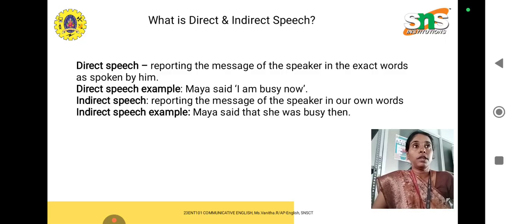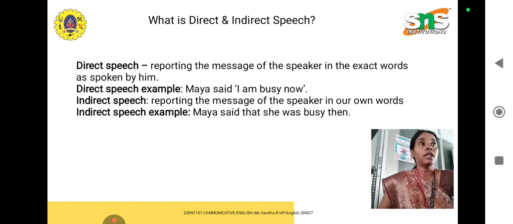In direct speech, the words actually spoken should be in quotes and always begin with a capital letter. If you see the example, you can understand. Remember that. Only that is direct speech. So, Maya said, comma, "I am busy now." That is, the original words of the speaker are inside quotation marks.